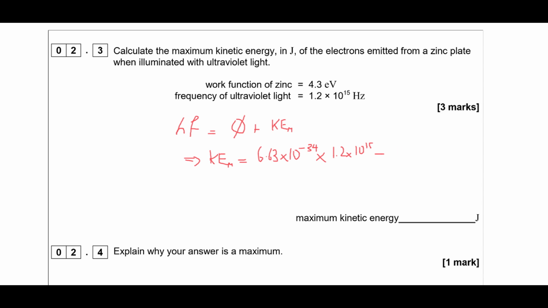Which is 4.3 times 1.6 times 10 to the minus 19. So if I grab the calculator, it comes out as 1.076 and so on. So that's essentially 1.1 times 10 to the minus 19 joules, once you round it to 2 significant figures, which would be appropriate for this question.